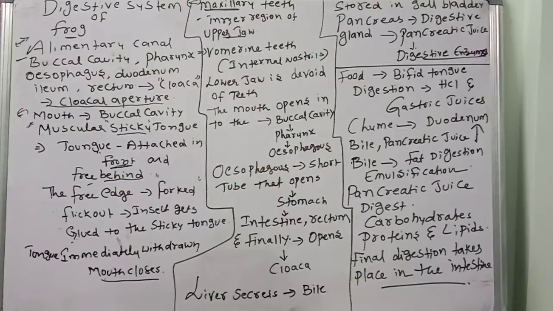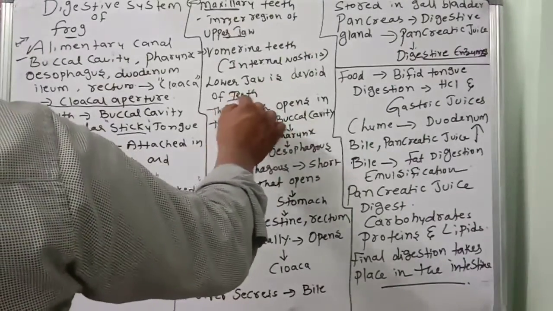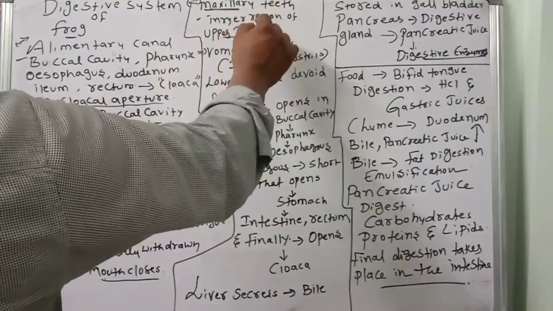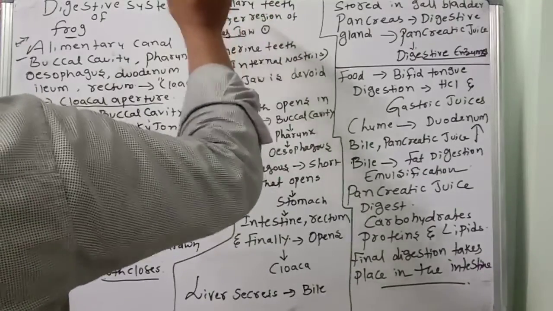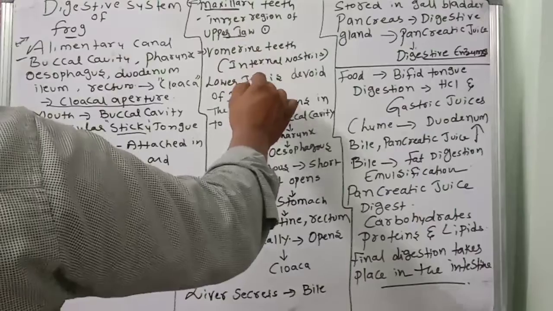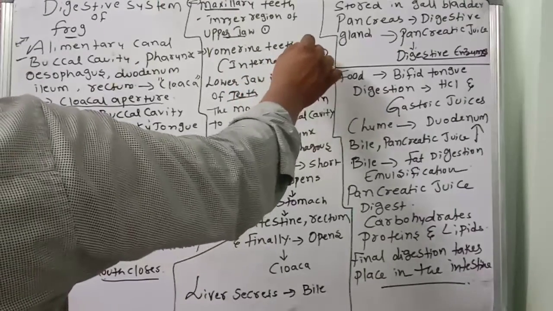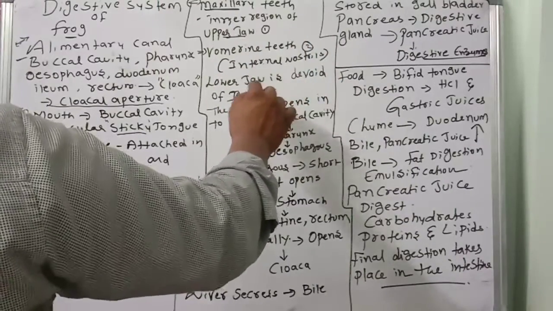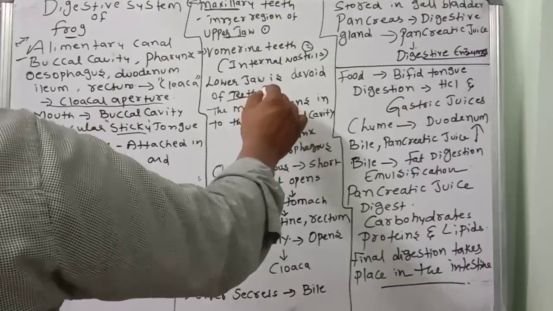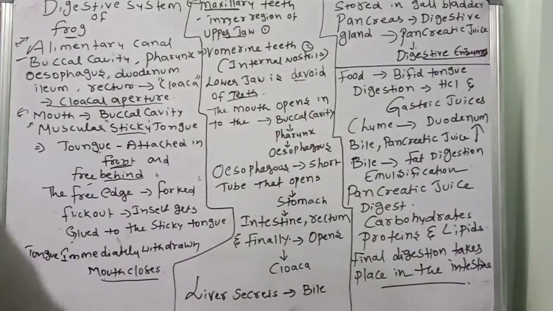The lower jaw is devoid of teeth. So maxillary teeth are in the inner region of the upper jaw, vomerine teeth surround the internal nostrils, and the lower jaw has no well-developed teeth.